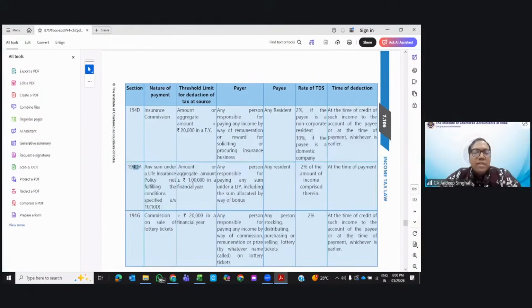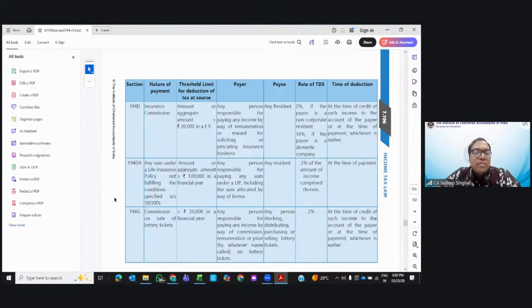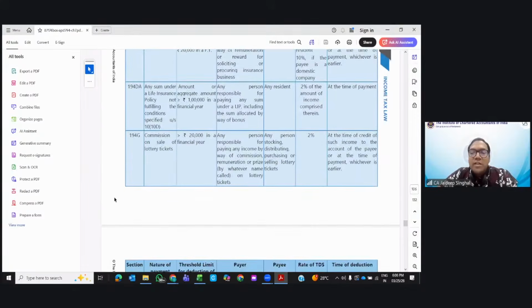194DA is about life insurance. There is section 10(10D); if those conditions are satisfied, it is non-taxable. If it is taxable, then TDS will be there, if it is greater than 1 lakh, at 2%. 194G, commission on sale of lottery tickets greater than 20,000, 2%.